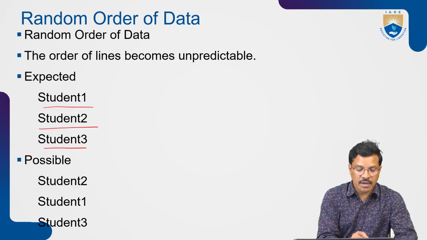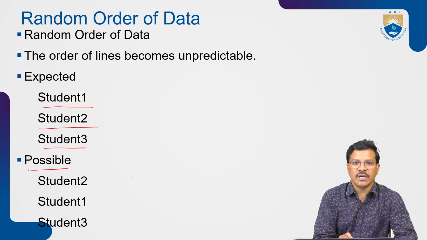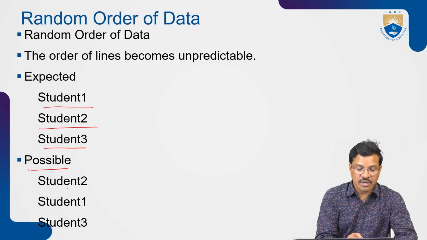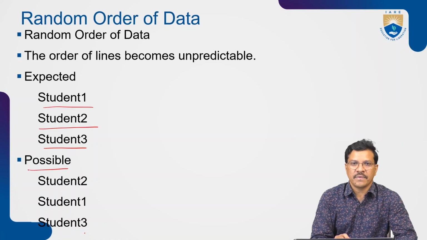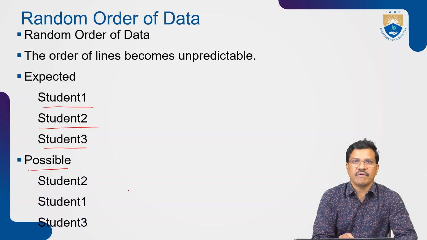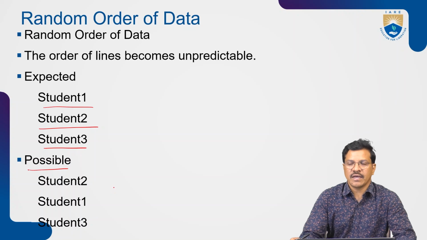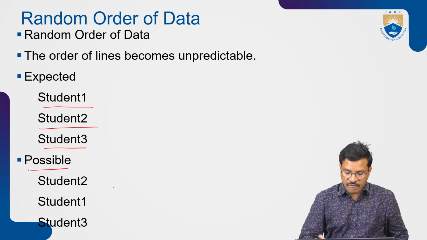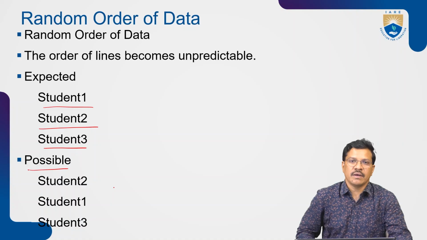But the actual output, due to the missing synchronization, shows student 2 first, then student 1, and last student 3. So the order of data becomes random, and we are not getting the order which we wanted to print. So this random order of data is also a problem.